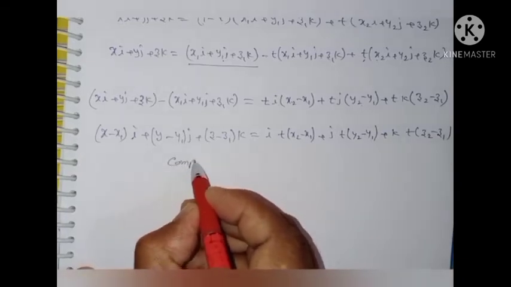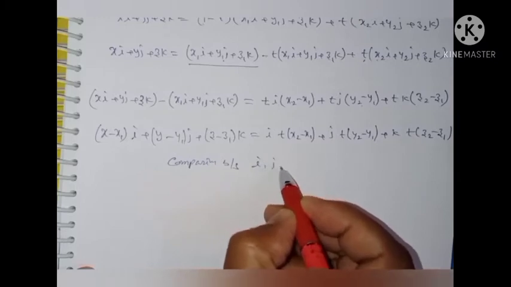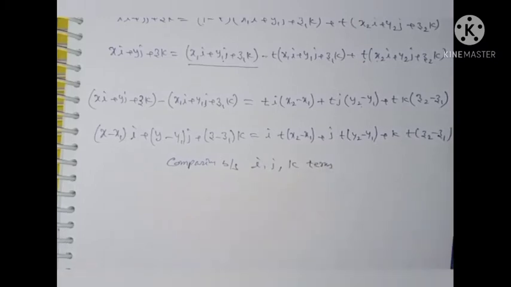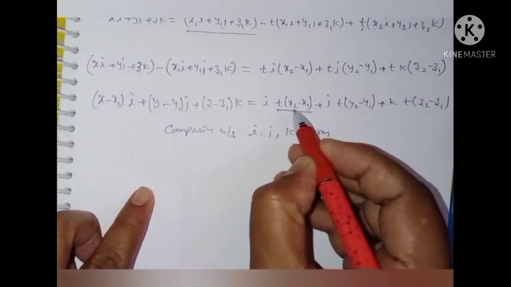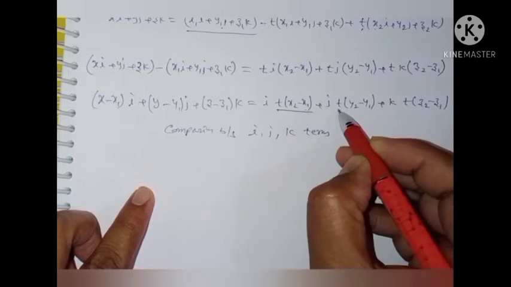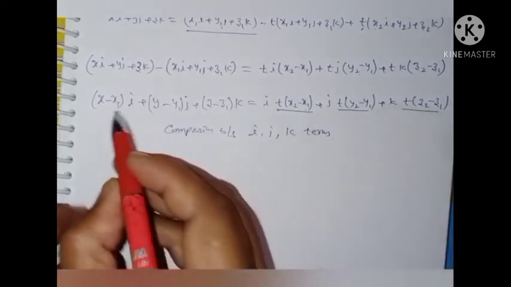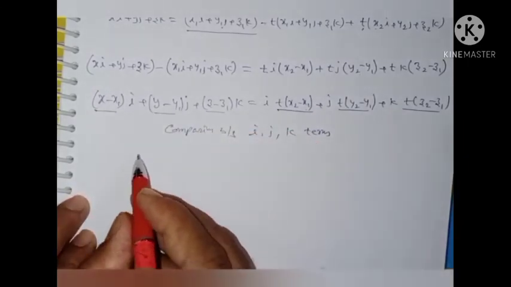Comparing both sides, the i terms: t into x2 minus x1; the j terms: t into y2 minus y1; the k terms: t into z2 minus z1. Here x minus x1, y minus y1, z minus z1.